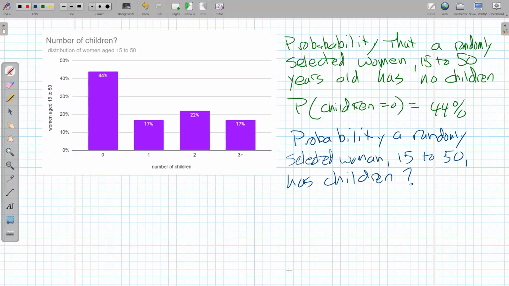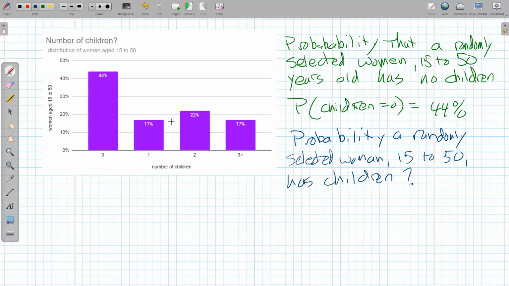What do you think the answer to that one would be? 46%? When you just add these other percentages up for columns 1, 2, and 3? Let's see. 10, 20, 30, 40, 56%, which should be the leftover from 44.